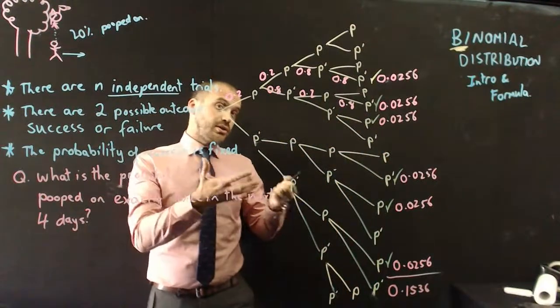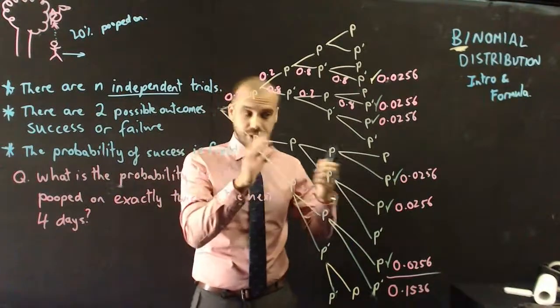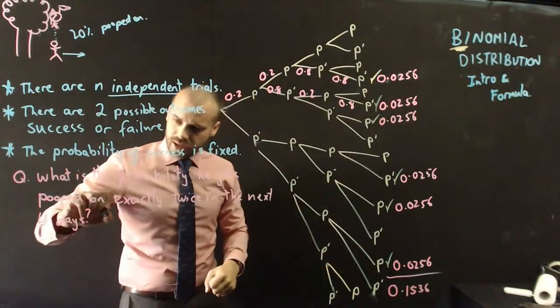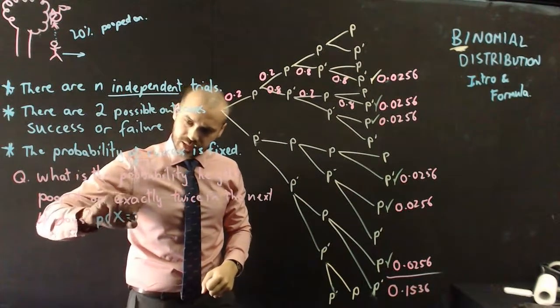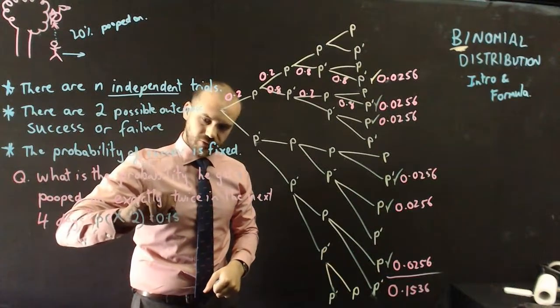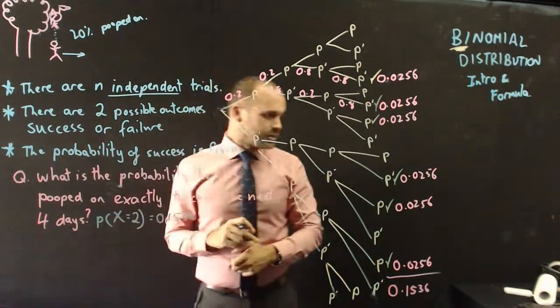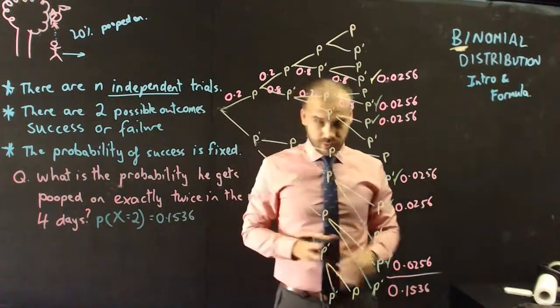The way that a year 8 student would do it. We've got a better way, but this is the way a year 8 student would do it. And if they knew a little bit about probability notation, they would say that the probability of x is equal to 2 is equal to 0.1536. Okay, now let's do it the year 12 way.